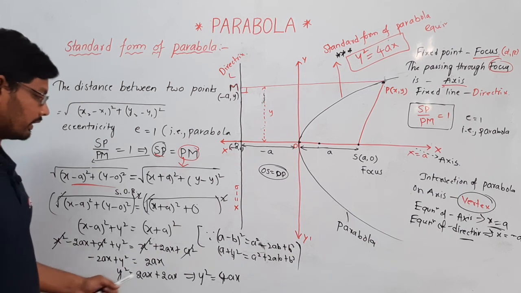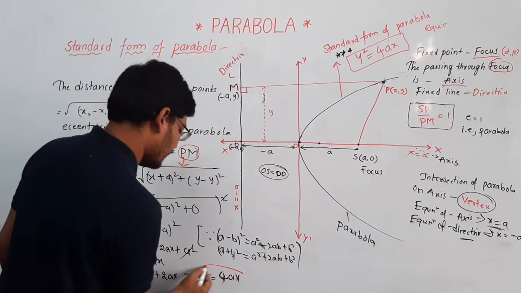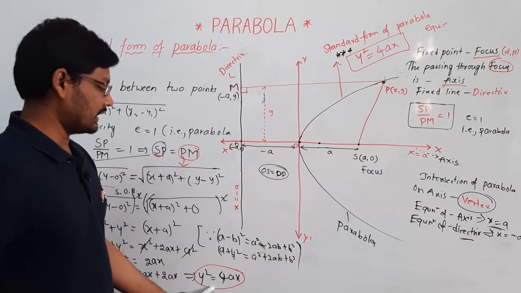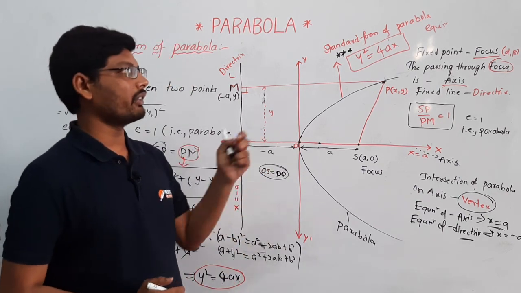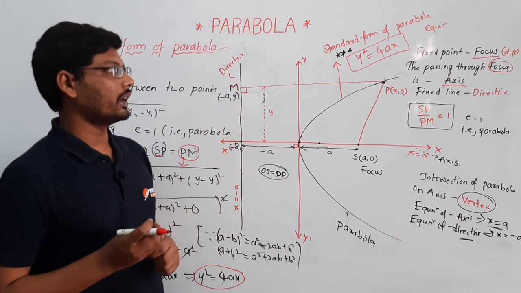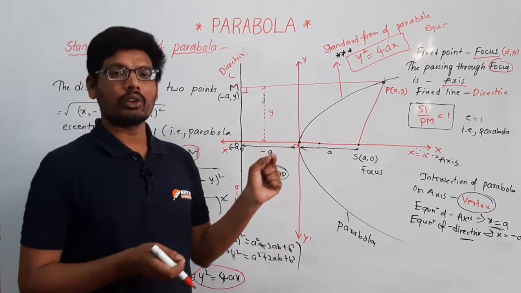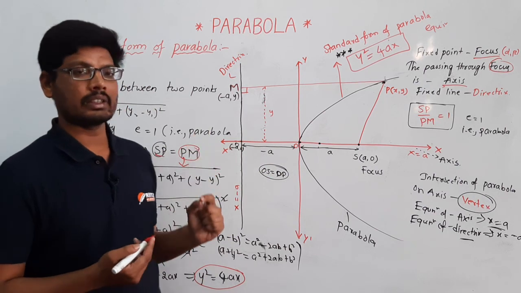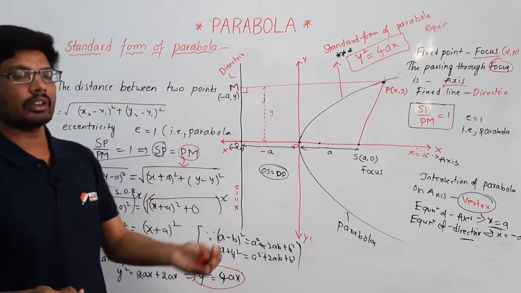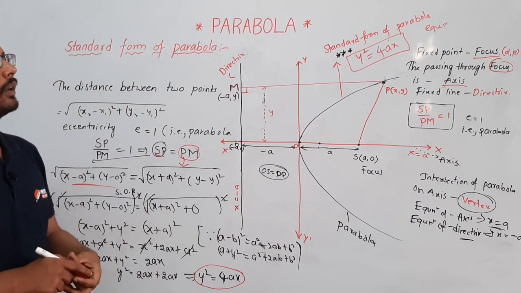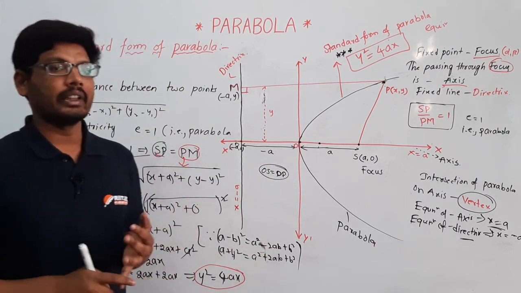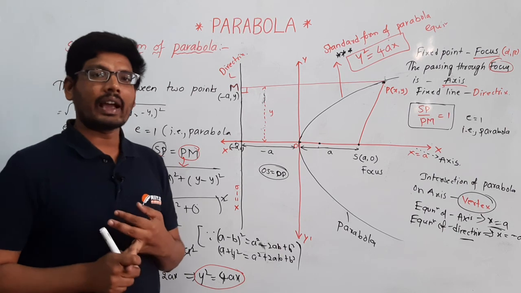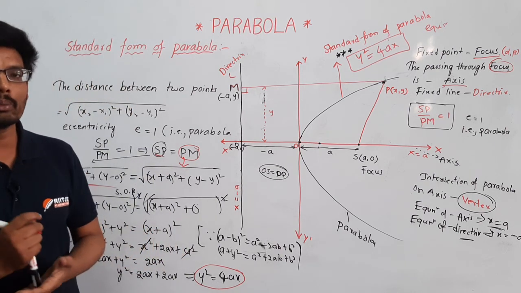On solving these two expressions, we get the equation of a parabola, that is y square is equal to 4ax. This is the most important form of a parabola. We can see the variations of parabola in the next class. Let us discuss parabola, their properties and their models in different axes in the next class. Thank you.